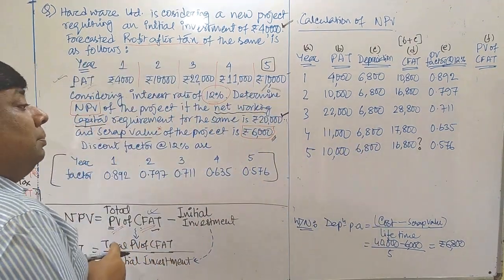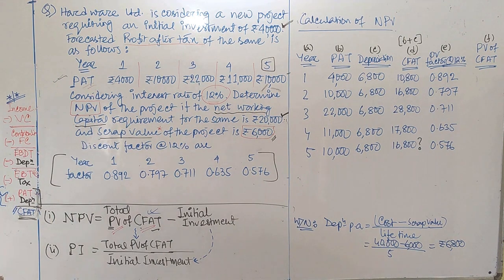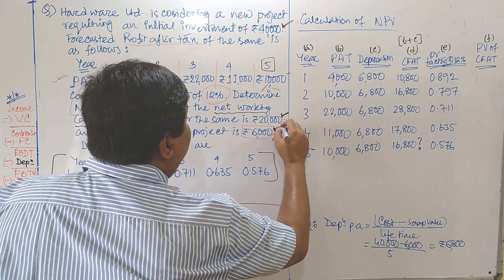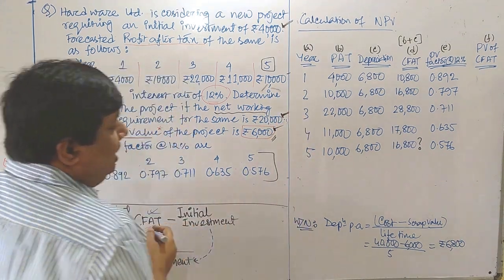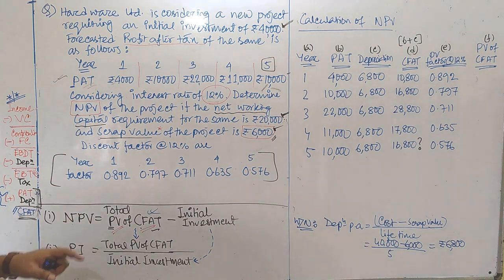But don't forget the concept of scrap value as well as the concept of working capital. As I said earlier, working capital is achieved at the end of the year. Since nothing is mentioned regarding working capital further in the given question, that means that 20,000 can be achievable at the end of the year.